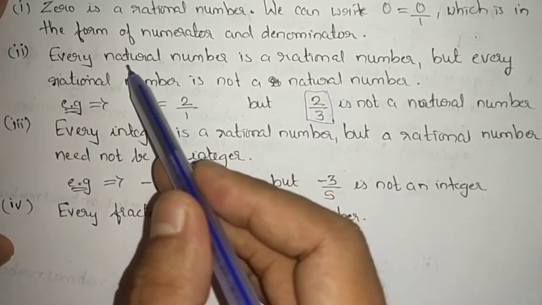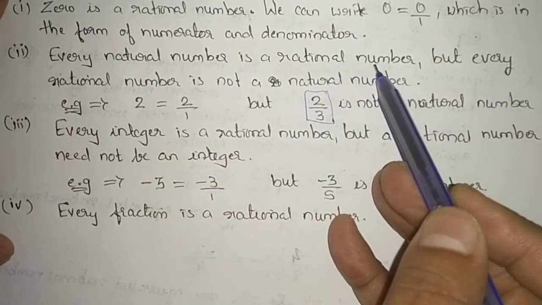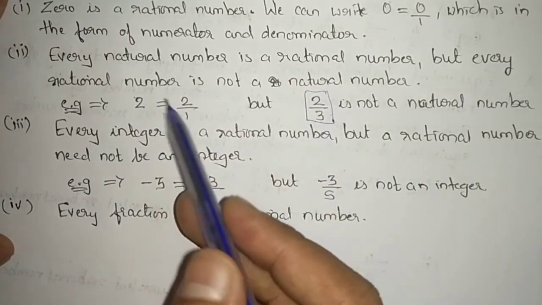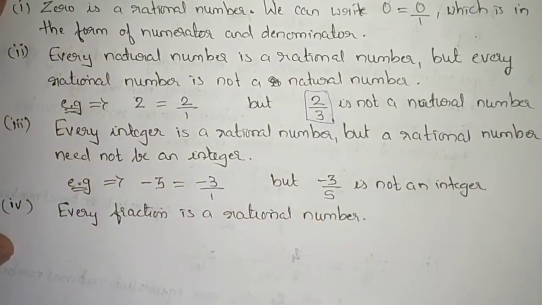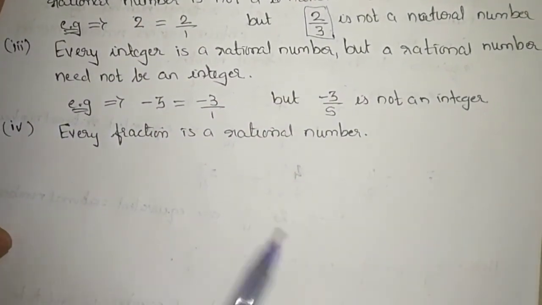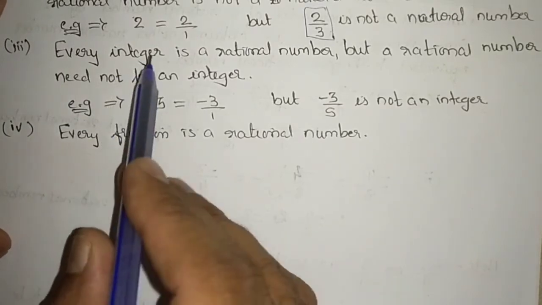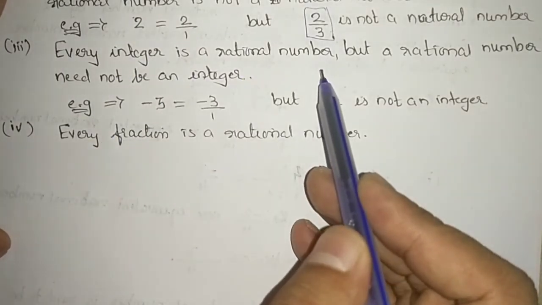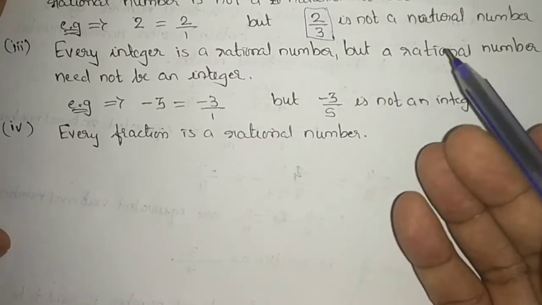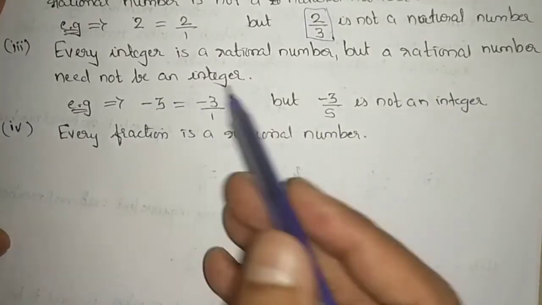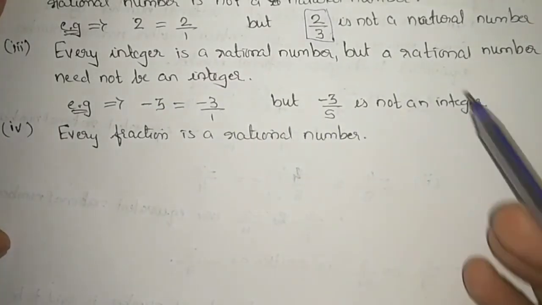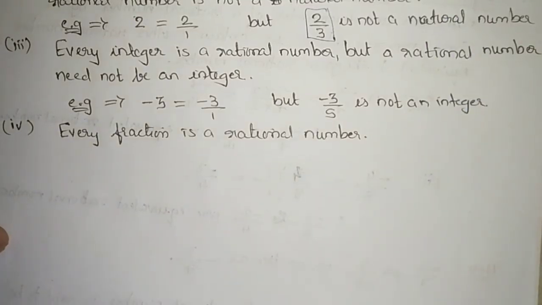And that is the reason every natural number is a rational number, but every rational number is not a natural number. Similar is the case for integers. Every integer is a rational number, but not all rational numbers are integers. Same reason as for natural numbers.